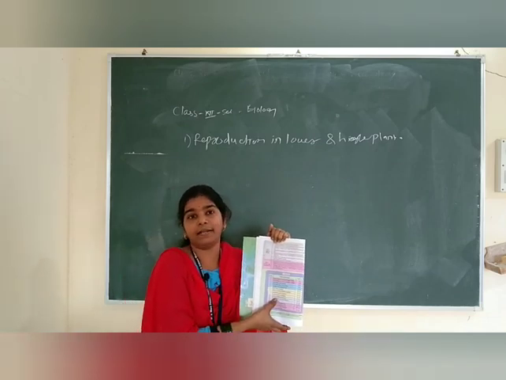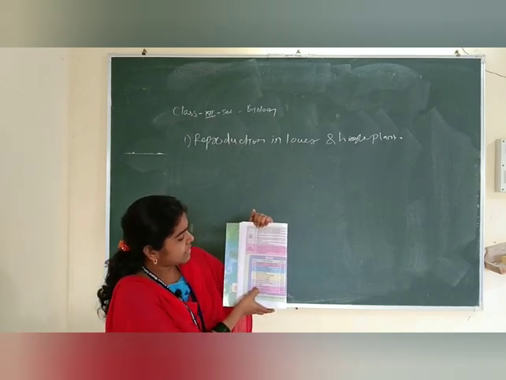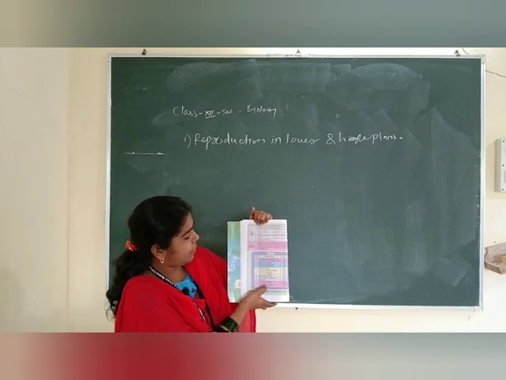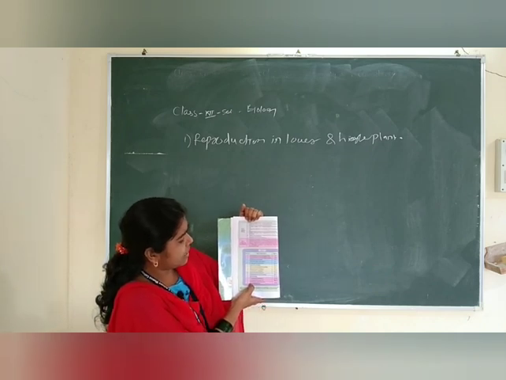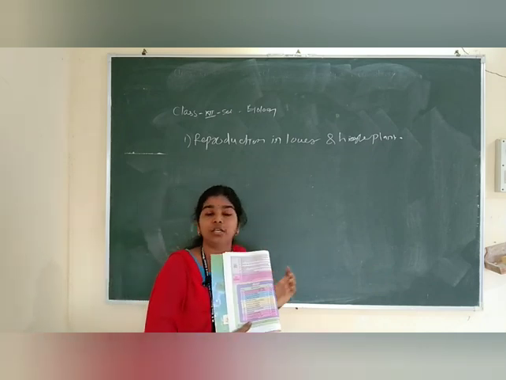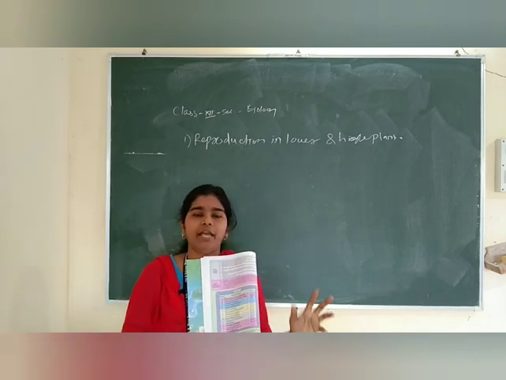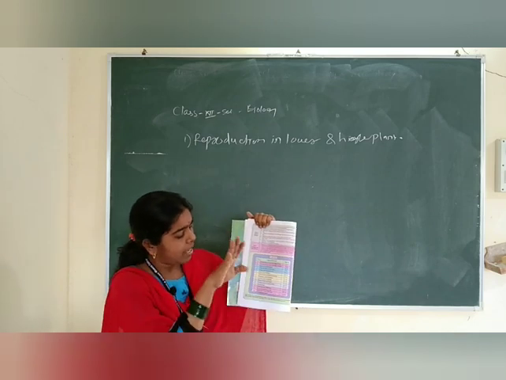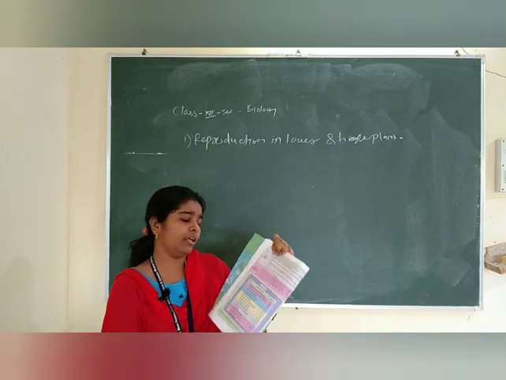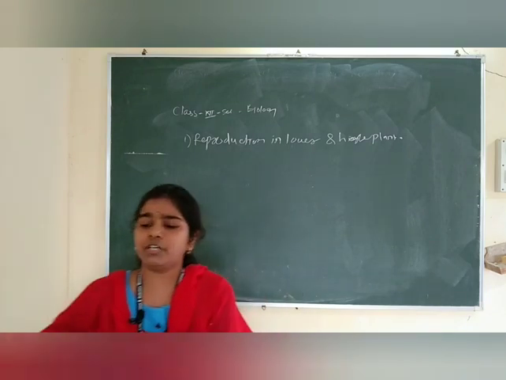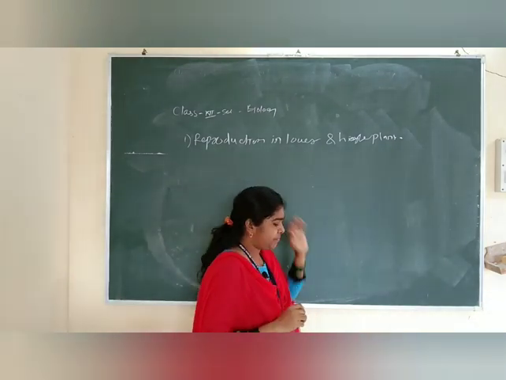Now all over there is the pandemic, corona disease, right? It's spreading all over the world. Then the last, organisms and populations, ecosystems and energy flow, biodiversity, conservation and environmental issues. These all depend on the environment, and these last three chapters are necessary because they depend on our nature, right? So let's have a look at the first chapter, reproduction in lower and higher plants.